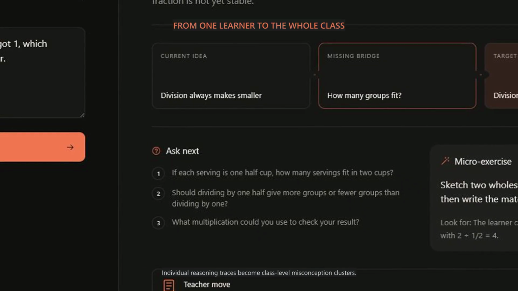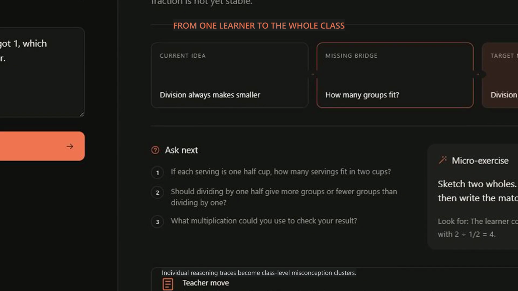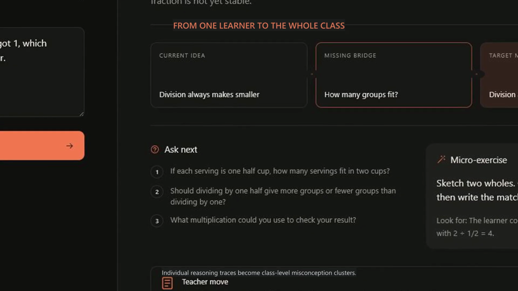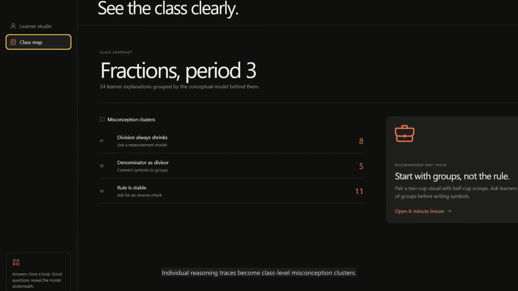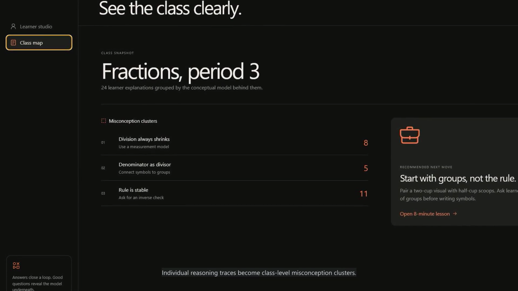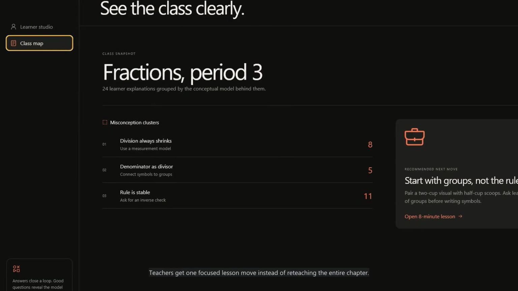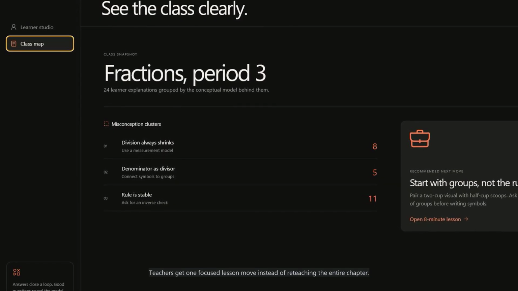The class view groups individual reasoning traces into misconception clusters, so a teacher can see where the class is actually stuck. Instead of reteaching the whole chapter, Lantern recommends one short lesson move for the largest conceptual need.